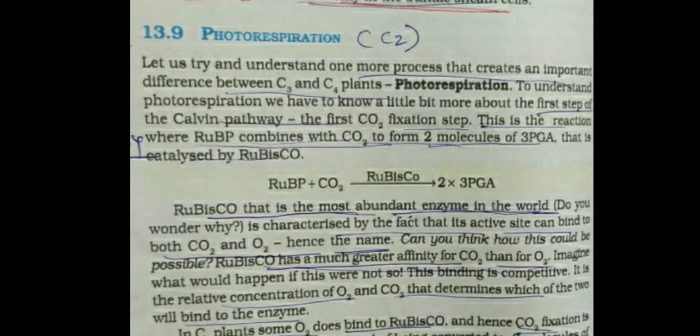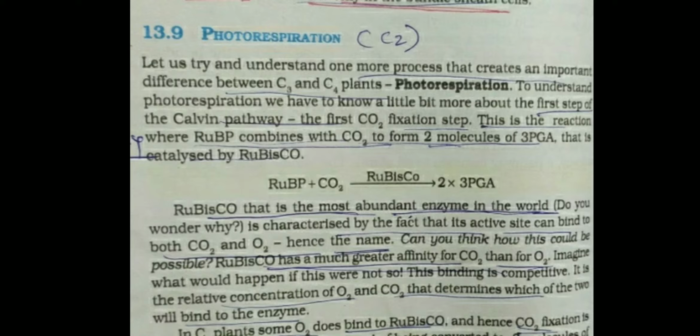Why? Because the Rubisco enzyme acts as a carboxylase when the CO2 concentration is high, and Rubisco acts as an oxygenase when the concentration of oxygen is high.